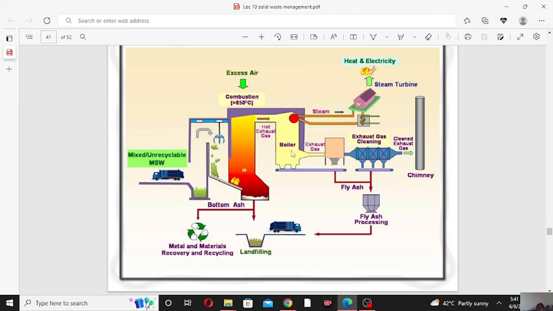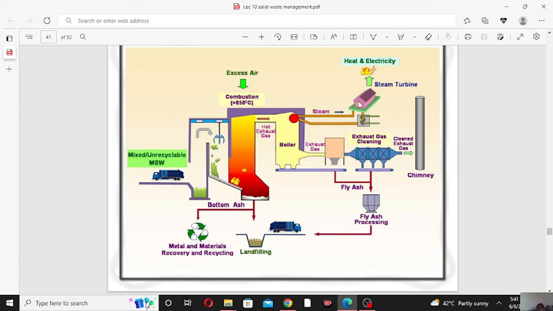As the cold water gains heat from the hot flue gases, the water is converted into steam. This steam will turn the turbine, and when the turbine rotates, it will produce electricity.